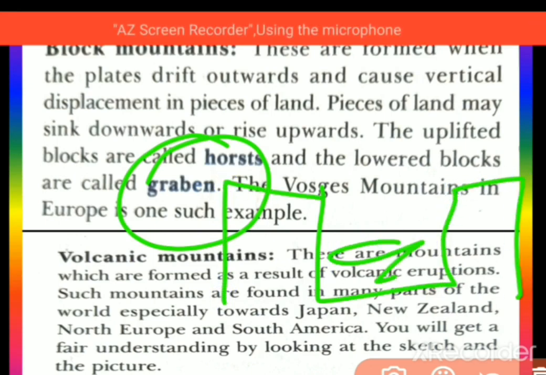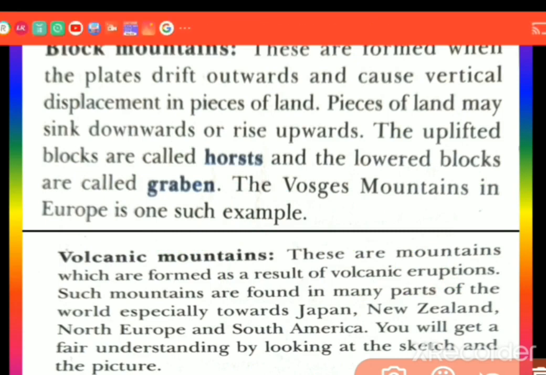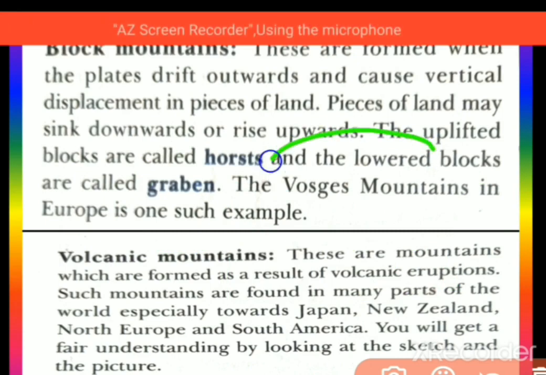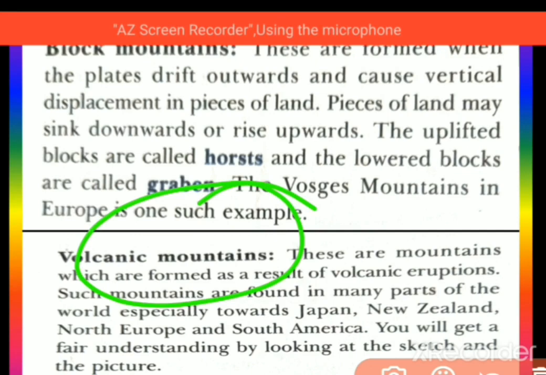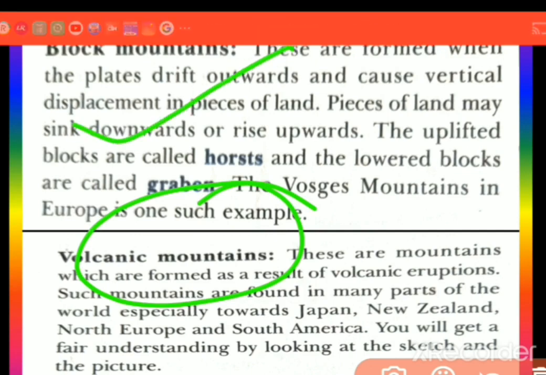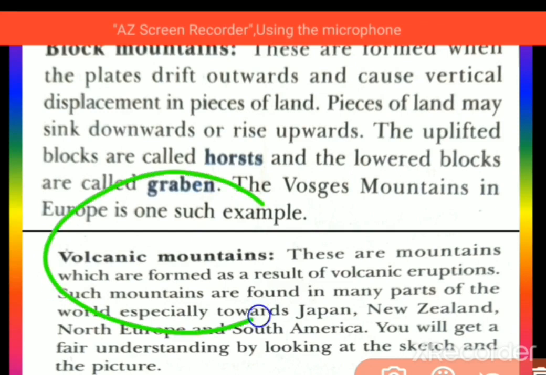So keep in mind, the Vosges mountains in Europe is one such example. Keep this mountain in your mind also. Now we are going to see volcanic mountains, dear students. Two mountains we have finished: fold mountains and block mountains. Now we are going to see volcanic mountains.